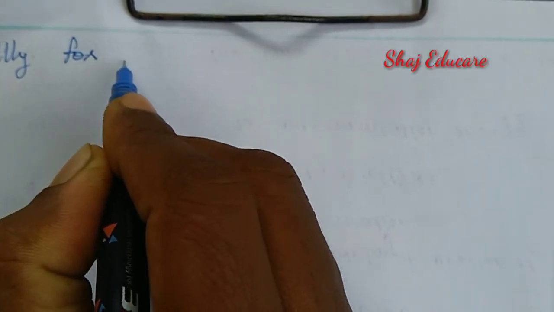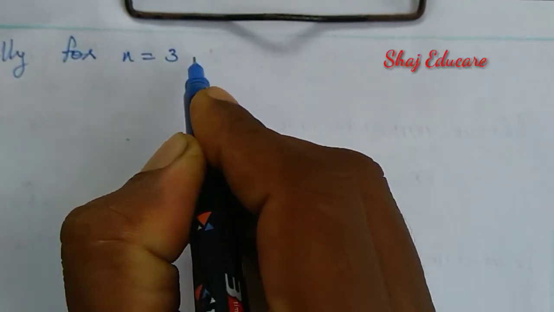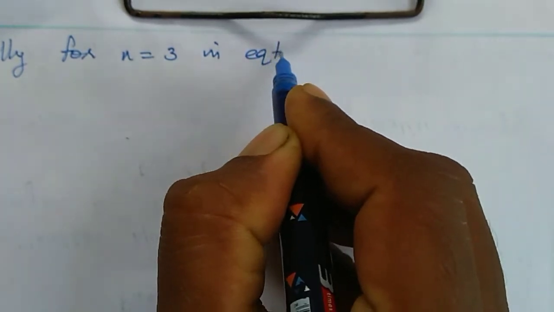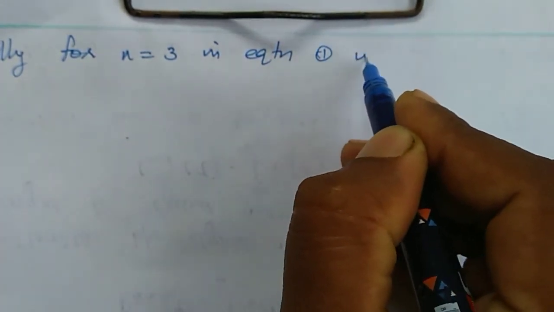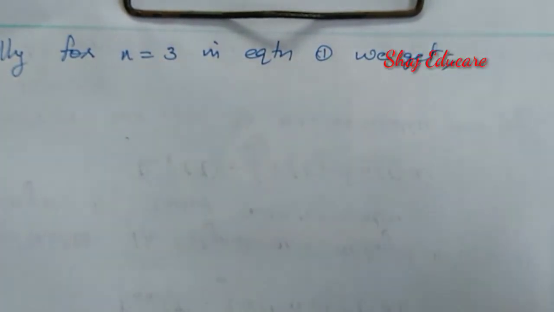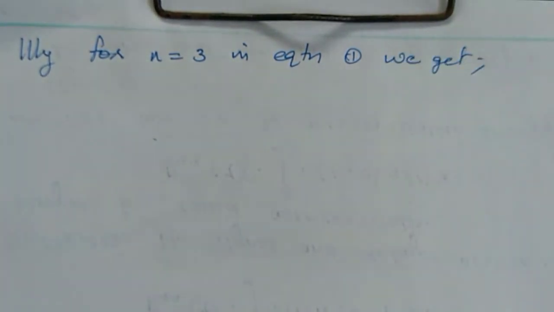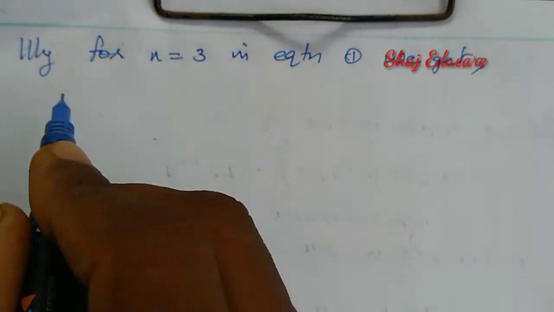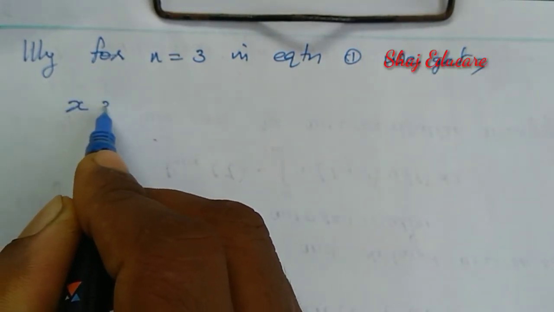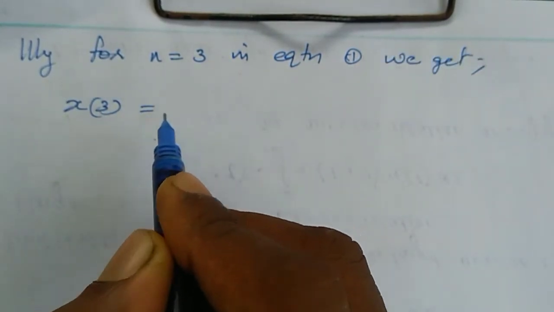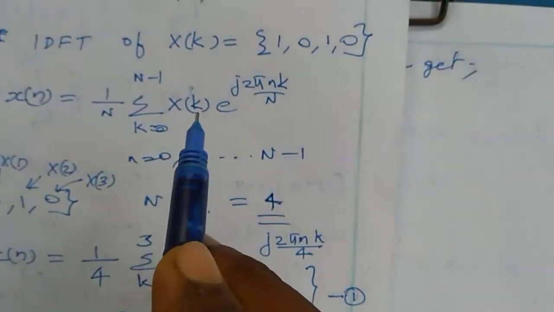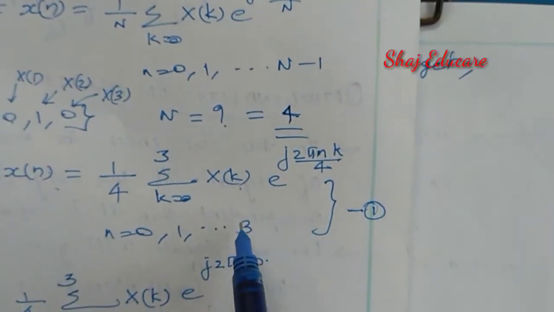Similarly, for n equal to 3, in equation number 1, we will be getting x of 3, that is equal to, this is equation number 1.